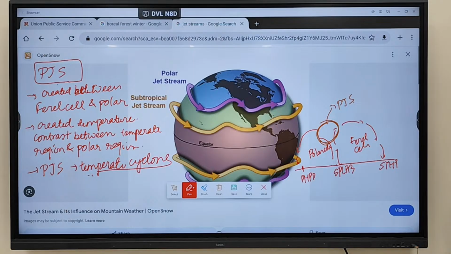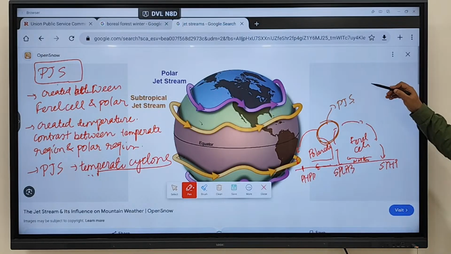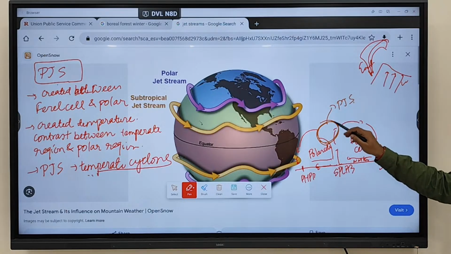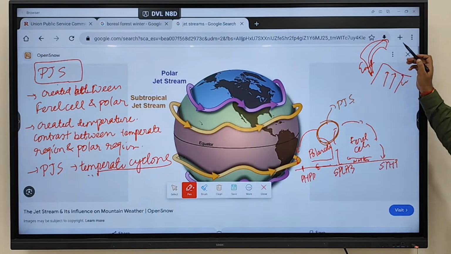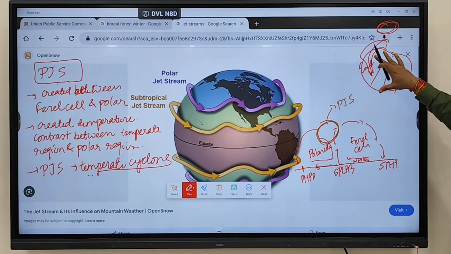So as we discussed, here which wind is coming? Westerlies. Here which is coming? Easterlies. You know that we have discussed the warm front, westerlies coming like this, cold front, easterlies sinking like this. What is going to be created? Fronts are going to be created. So jet streams are blowing in the upper atmosphere, and in the lower atmosphere this meeting is happening.